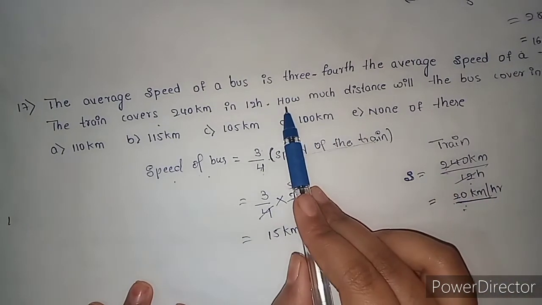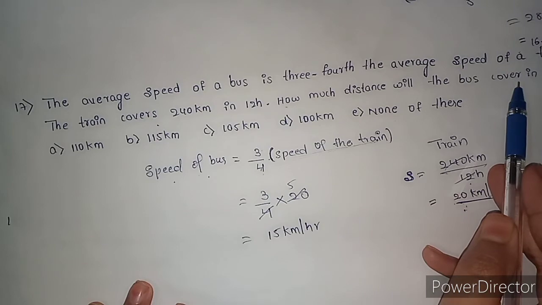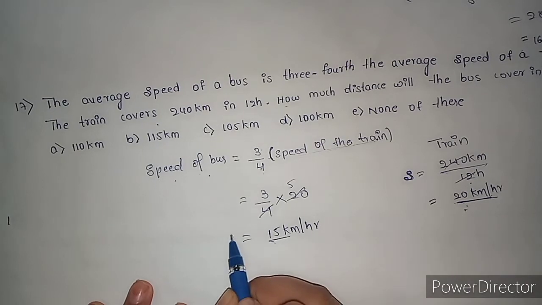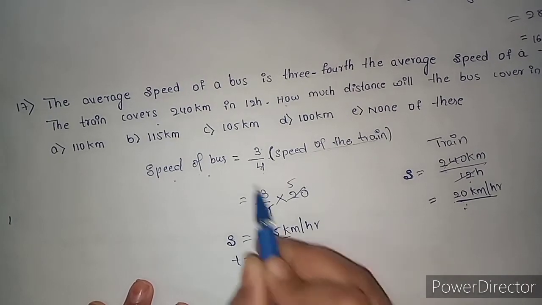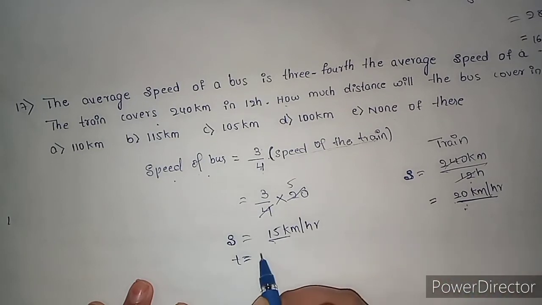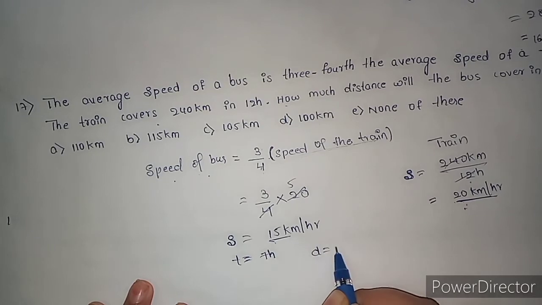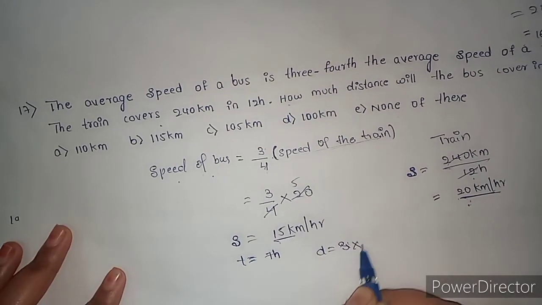But in the question we have, how much distance will the bus cover in 7 hours? We know the speed of the bus and the time, and we need to find the distance. Distance is speed into time.